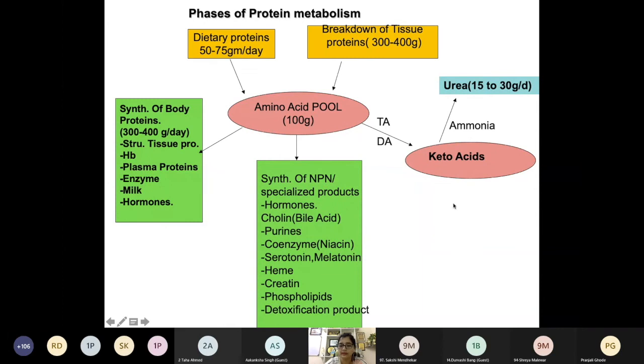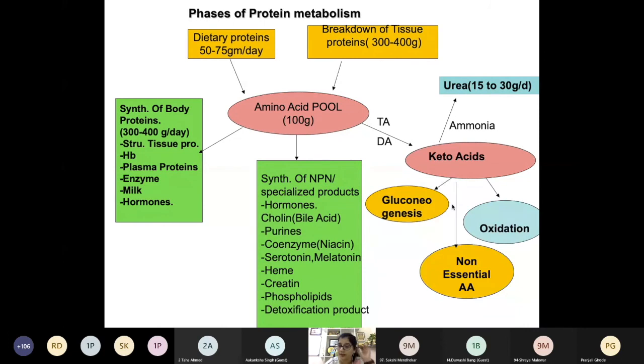Now the keto acid is also utilized for energy. These keto acids we also call the carbon skeleton. They can be utilized for the synthesis of glucose by the process of gluconeogenesis. In the classification you also wrote glucogenic amino acids and ketogenic amino acids. So glucogenic amino acids lead to the synthesis of glucose.